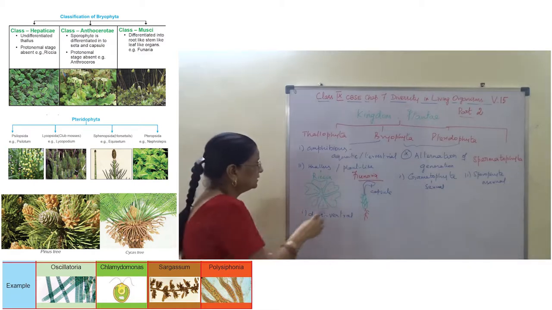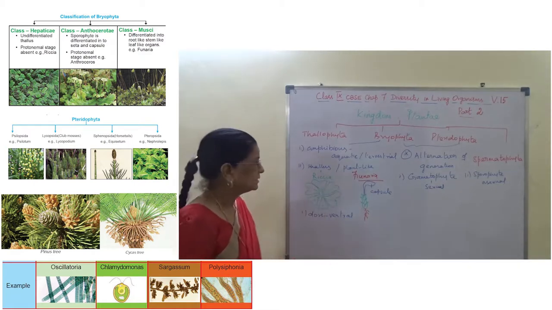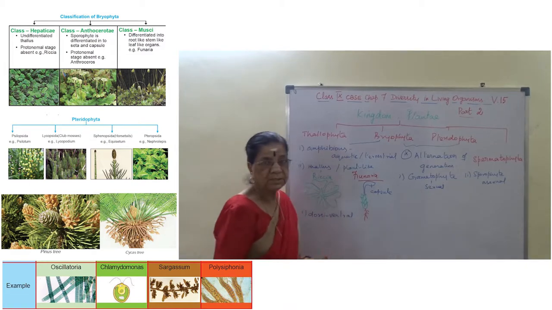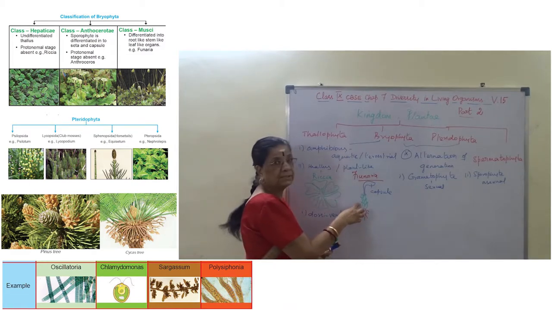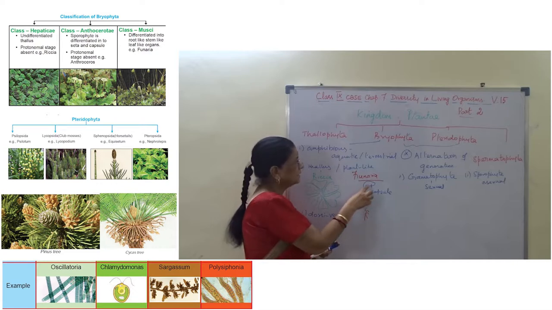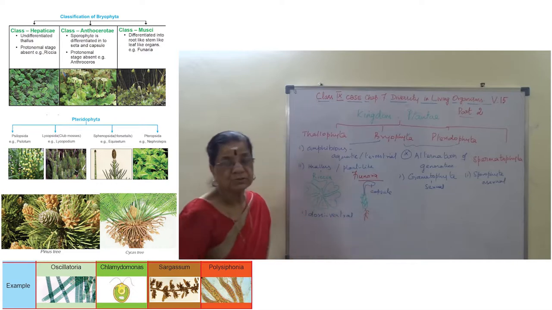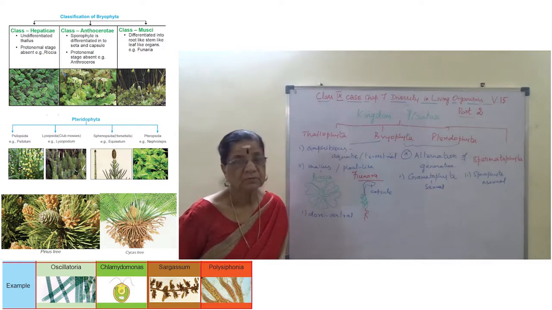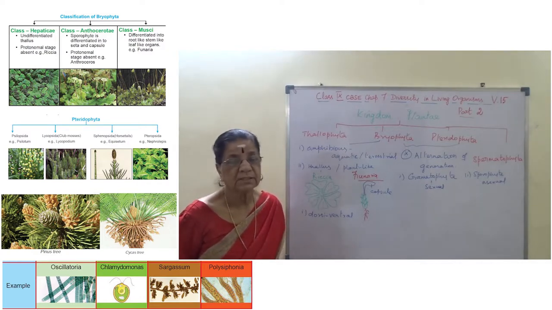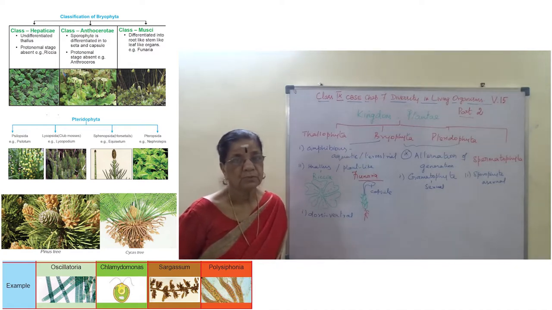And then in a plant-like structure, example Funaria, it has root-like, stem and leaf-like structures, and this is a spore-producing organ called the capsule, which in turn encloses the sporangium, which in turn encloses the spores. I hope you follow this.